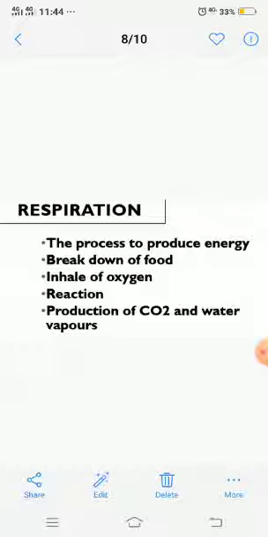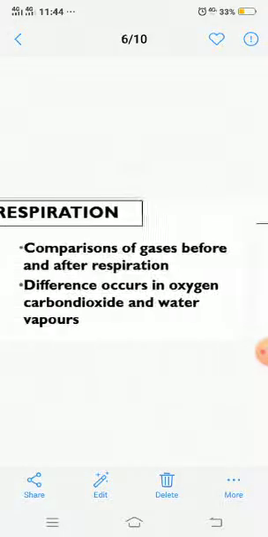Two reactants, glucose and oxygen, react with each other, and we get three things. One is carbon dioxide, another is water vapor, and the third one is energy. Energy is our main objective, or the main purpose of respiration. But when we exhale, this carbon dioxide and water vapor come out from our body.